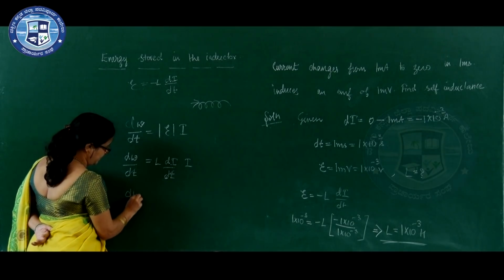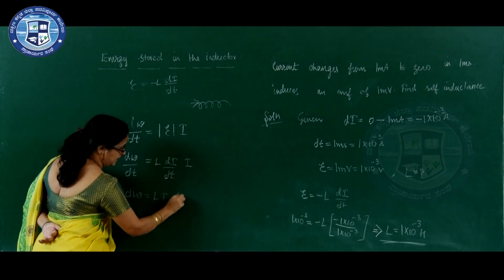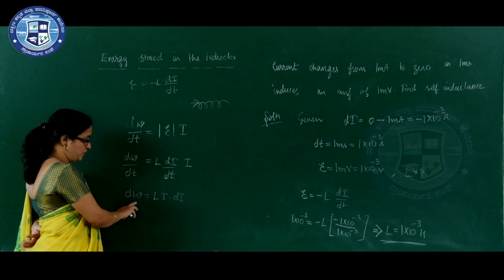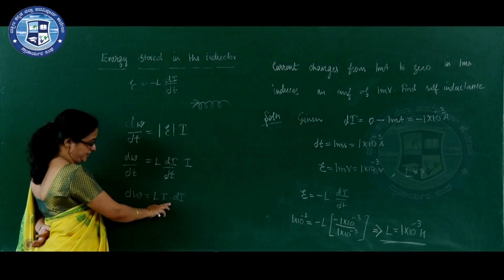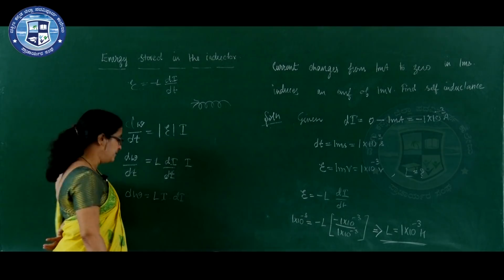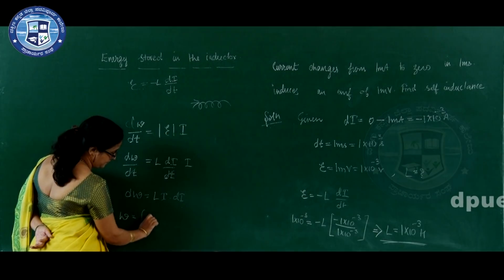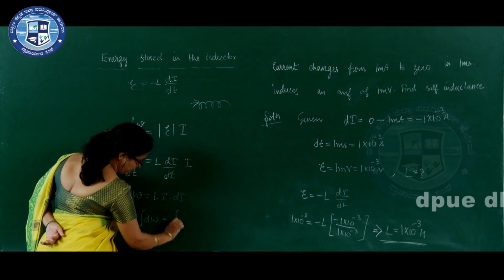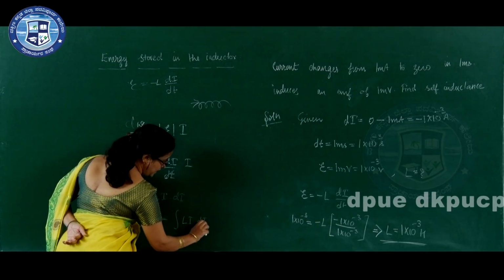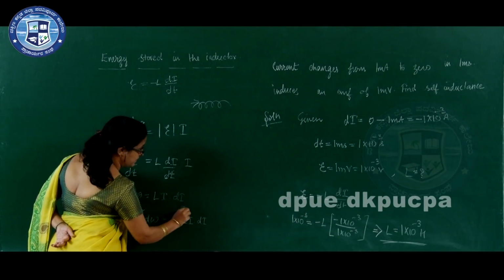So, dW is equal to L I into dI. Therefore, total work done in establishment of current from 0 to maximum current can be obtained by integrating dW. This is equal to integration of L I dI, where the limit of integration is from 0 to maximum current.